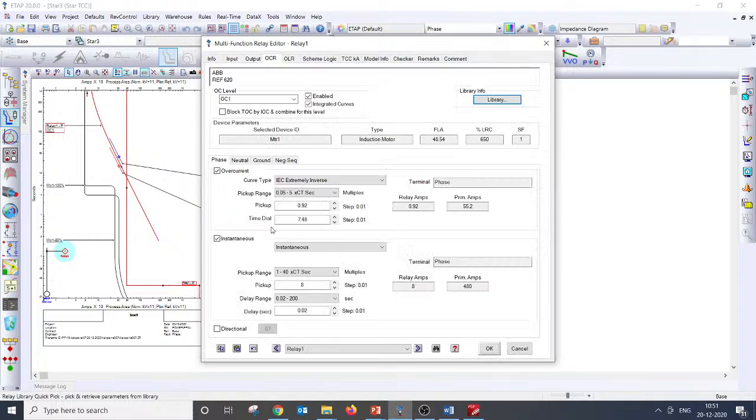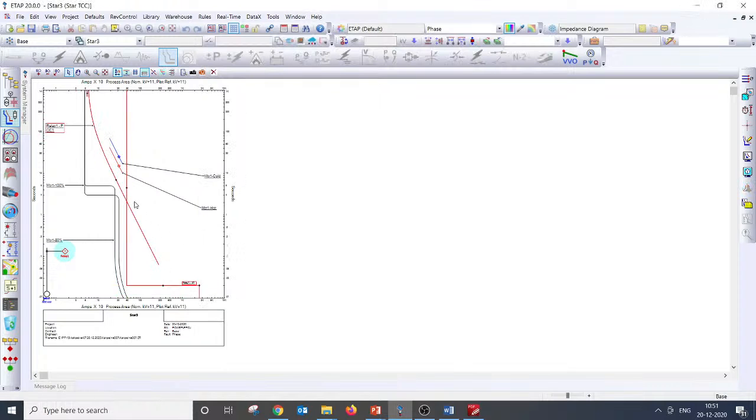Ideally, it should be below both hot and cold withstand, and it should be as close as possible to the starting characteristics. It has to be as close as possible to the starting characteristics, right?